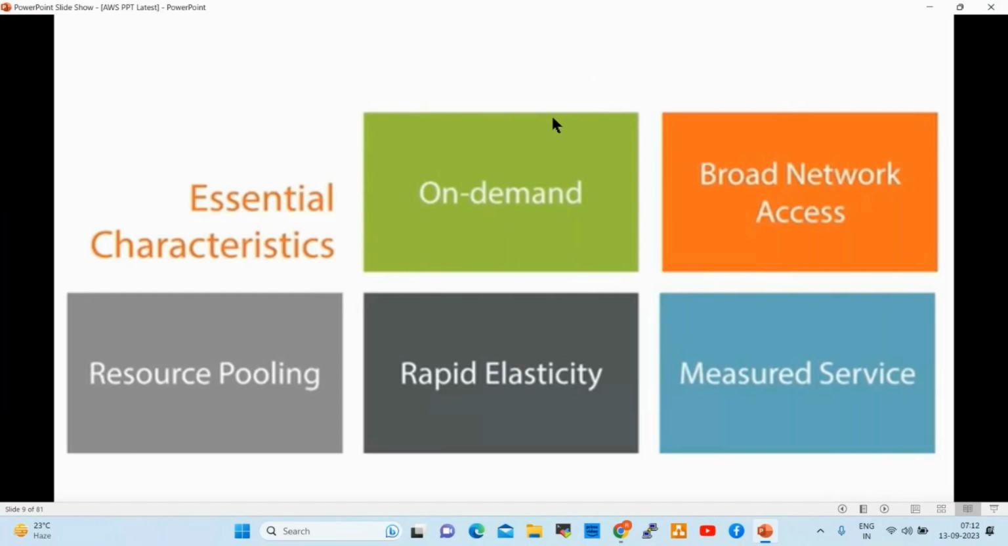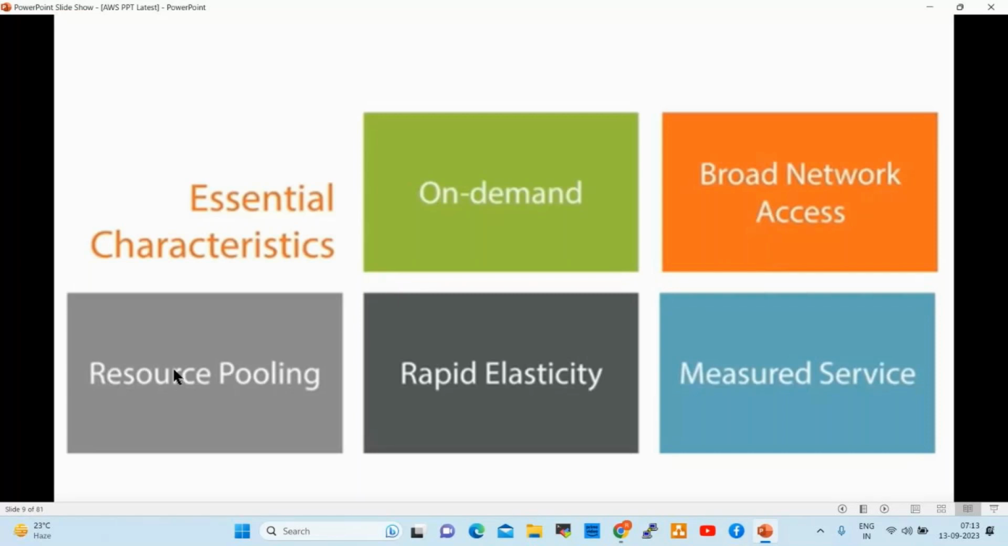Next one is broad network access. What is broad network access? Whatever cloud resources we are using, we can access from anywhere, any network. From our office, from our home, even from your mobile or tab, we can access our cloud resources, right?